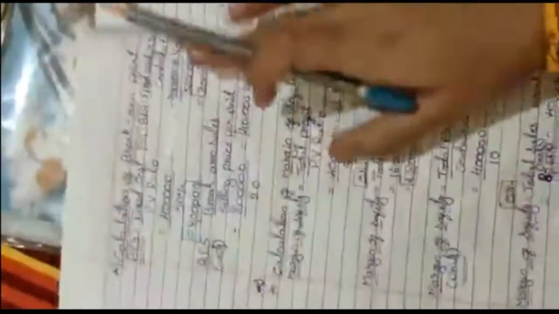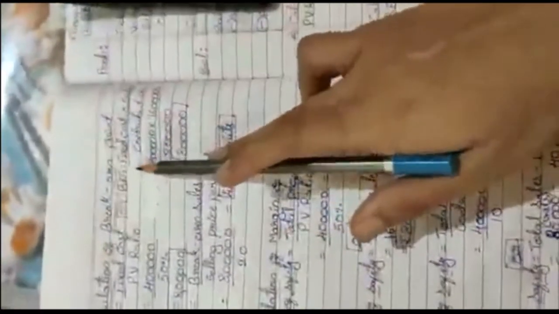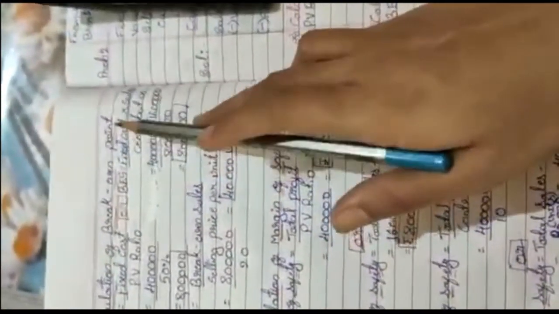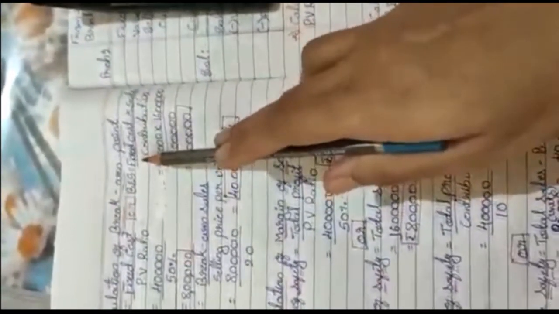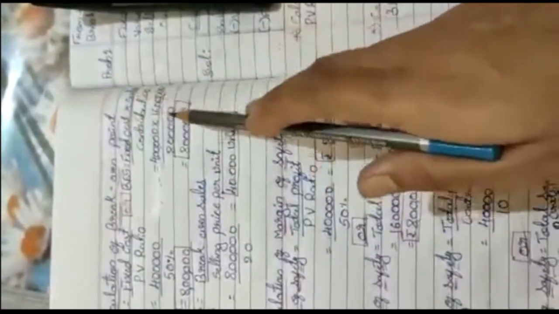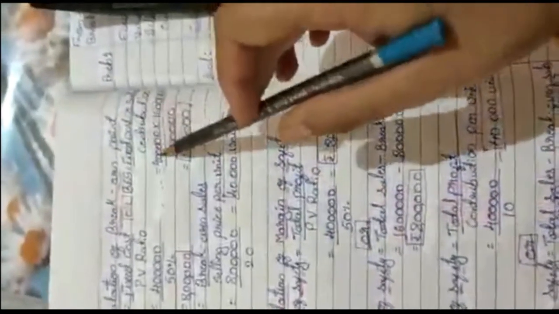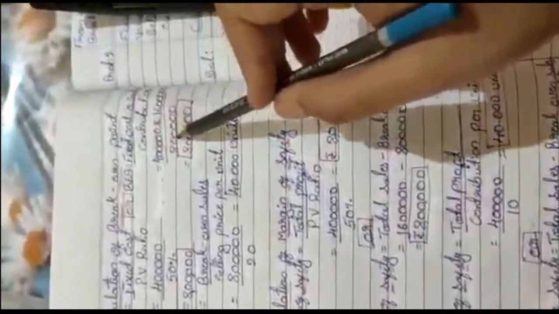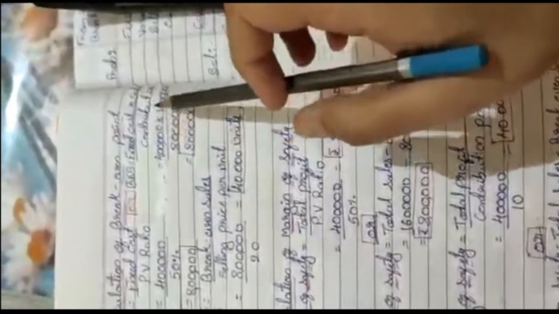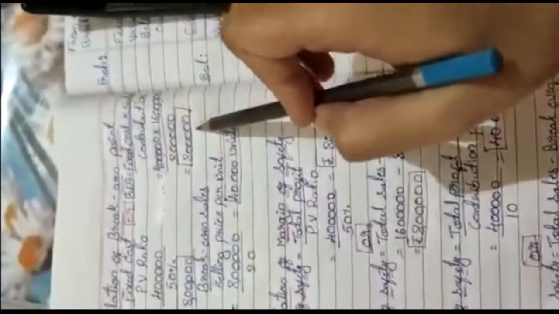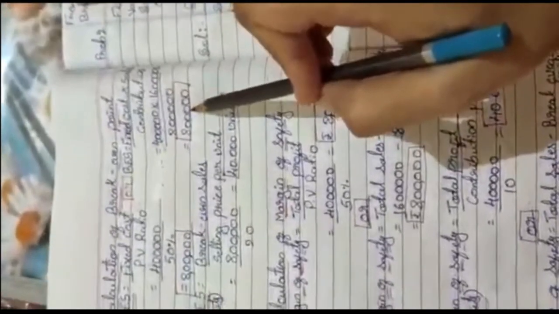And similarly with the other formula, which is break-even sales equals fixed cost into sales divided by contribution. Fixed cost is 4 lakh and the sales will be 16 lakh rupees. 4 lakh into 16 lakh divided by the contribution, which is 8 lakh rupees. If we do the calculation, for that also we will get the same answer, which is 8 lakh.